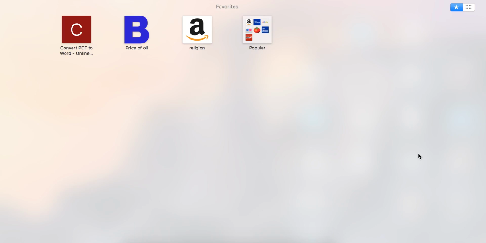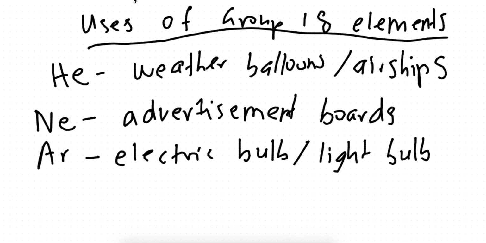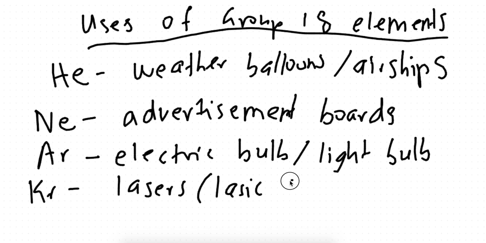So let's look at argon, electric bulb. It's the bulbs that we use in our houses, guys. Yeah, that one. Or these ones. These are all made from argon. Okay, guys? Now, krypton. They never really ask about krypton, but krypton is used to make lasers for eye surgery. You know the LASIK surgery? LASIK surgery for the eyes. Now, the laser is made from krypton. Okay? So anything to do with the eyes, krypton.